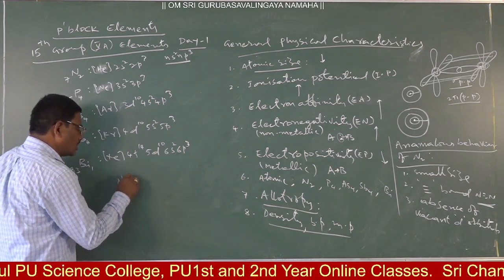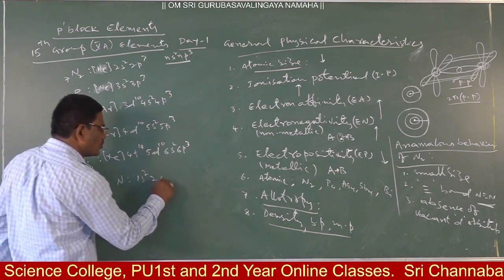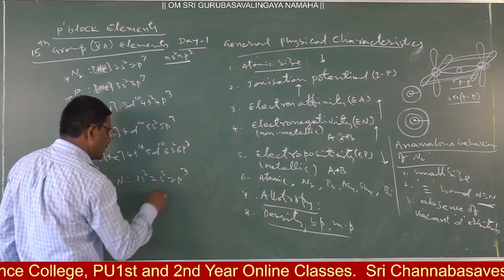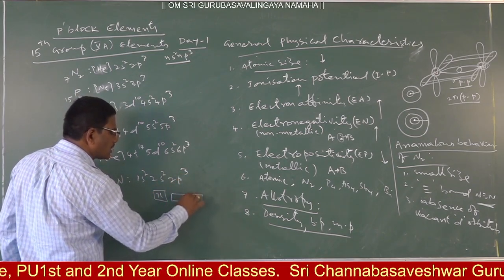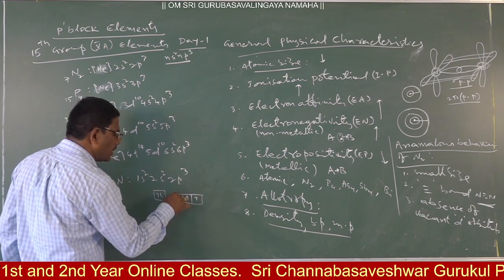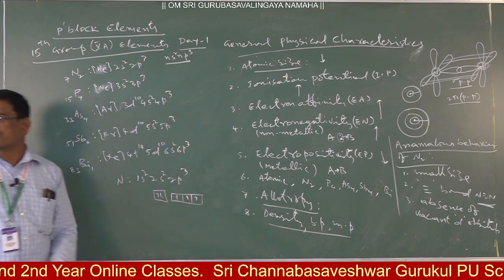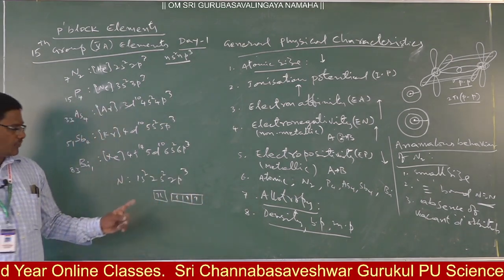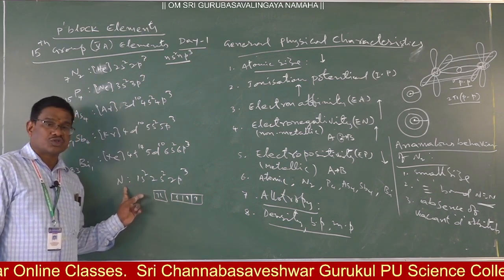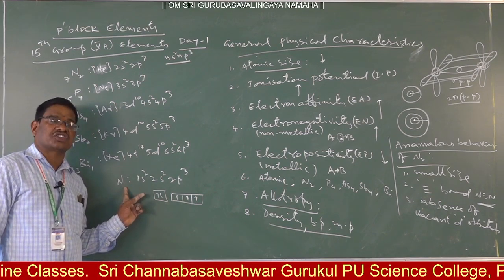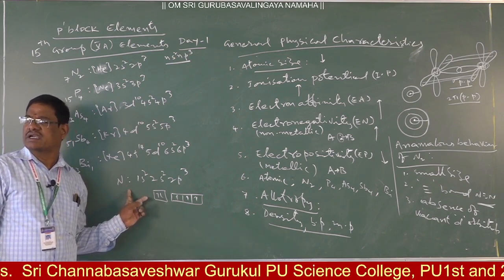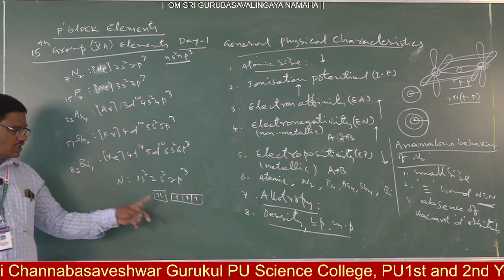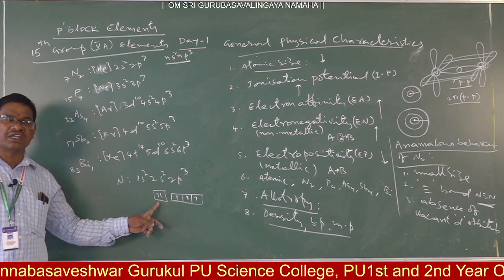Suppose nitrogen 1s2 2s2 2p3. Now in the second energy level, s has a lone pair and p has unpaired electrons, like this. Suppose I want to apply energy; this atom should enter into an excitation state. When we supply the energy, it should enter into an excitation state. But for nitrogen, the excitation state possibility is not there.